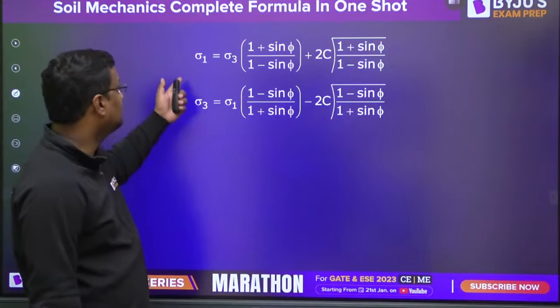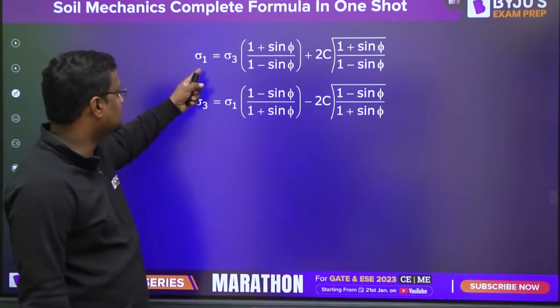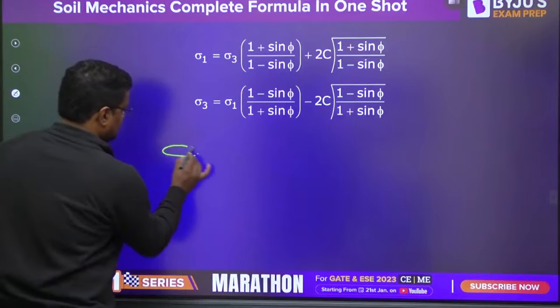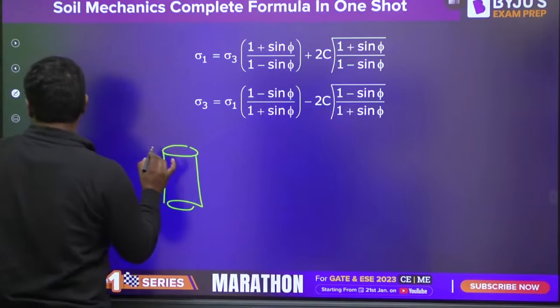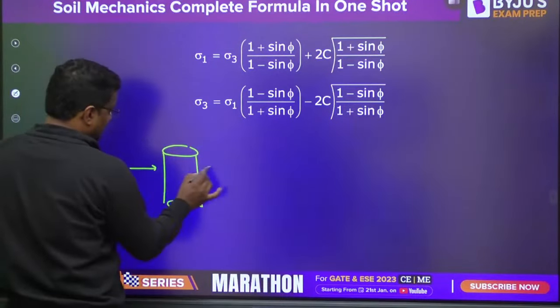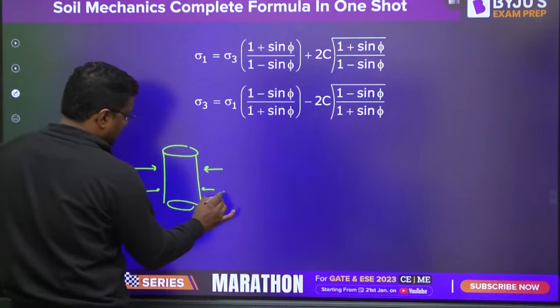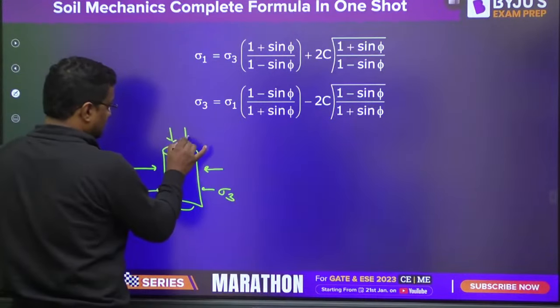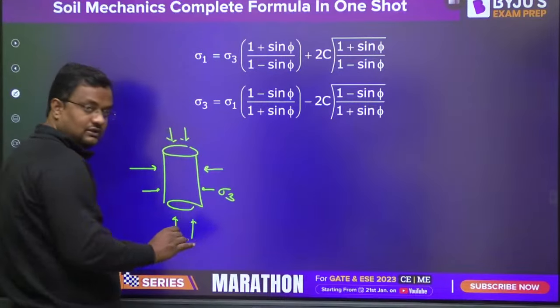How does this come? Sigma 1 is the major principal stress. This is the soil sample, and we put it in the cell. From all around it is sigma 3, and from vertical also it is sigma 3.